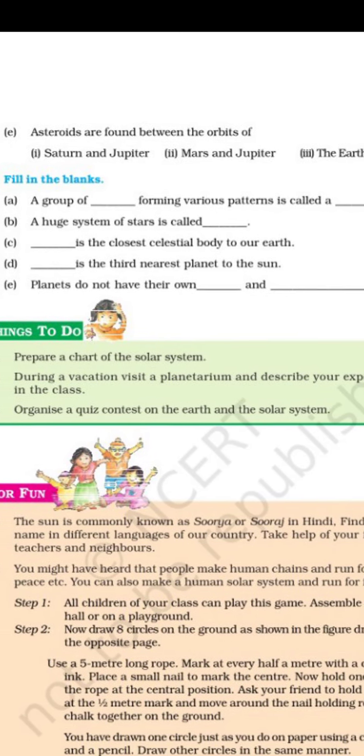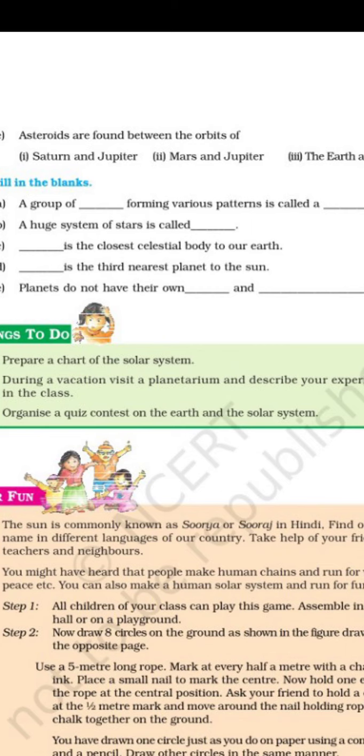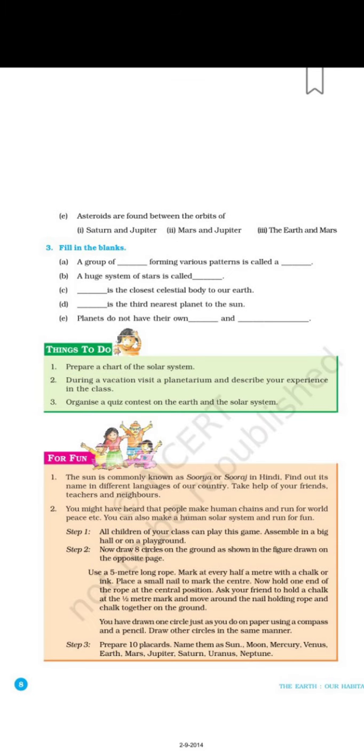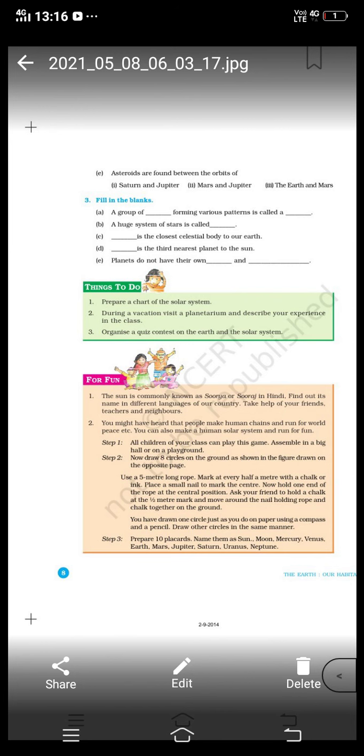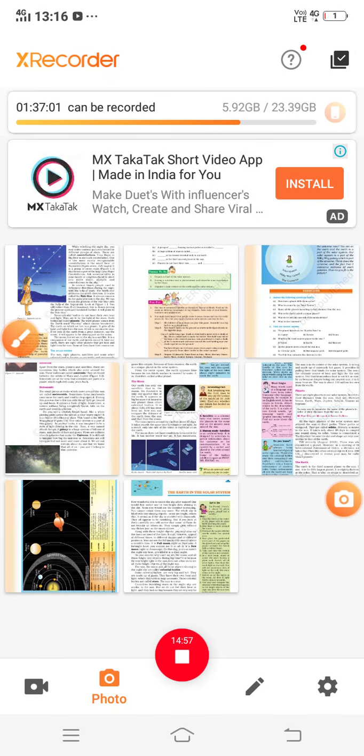Now the last question is: planets do not have their own dash and dash. The sun has its own heat and light, but planets do not have their own heat and light. So the answer is heat and light. So this was the chapter.